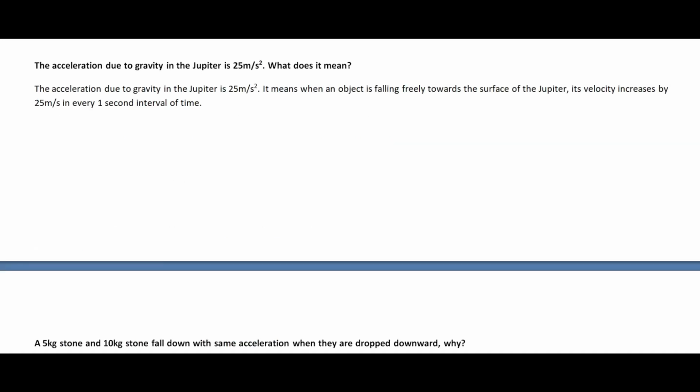Now let's discuss the acceleration due to gravity of Jupiter, which is 25 meter per second square. What is the meaning of this sentence? Its meaning is also similar to the meaning of the acceleration due to gravity of the earth.